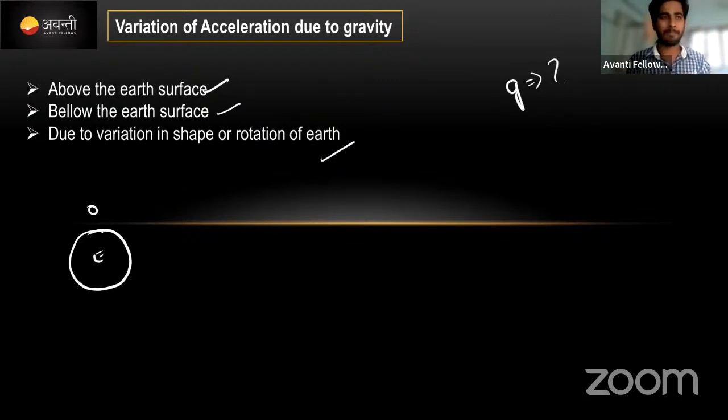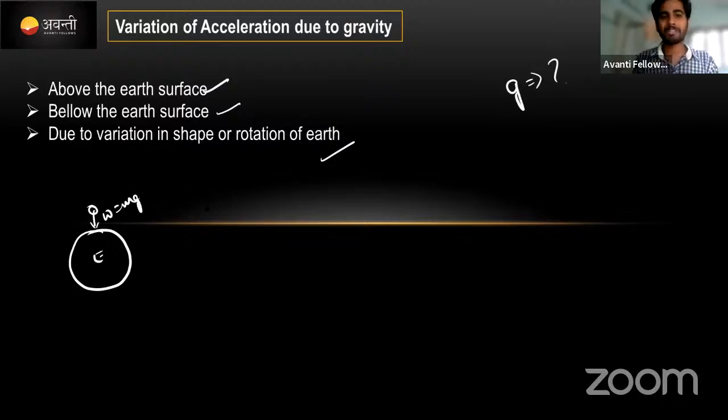Just take an example. Go to the top floor of your home building and just jump. Where will you come? You will come down. No, don't do this one. Okay, I'm just saying an example. Correct? We are also attracted by the Earth, right? That's why I told you we are also like test masses. A force W acts downwards, that is nothing but mg.